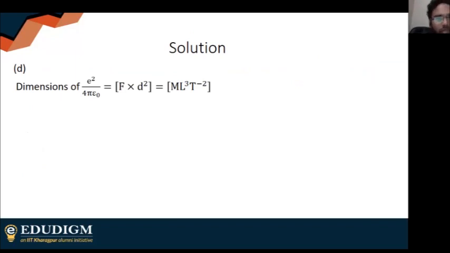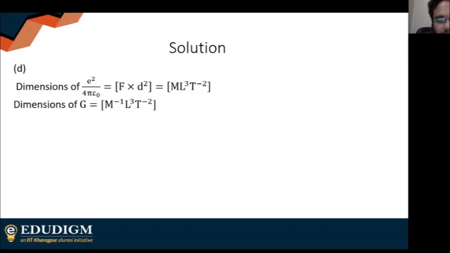So dimensions of E square by 4 pi epsilon naught. We have seen this in electrostatics. This is nothing but Coulomb's law. F is equal to 1 by 4 pi epsilon naught Q1 Q2 by D square. So taking D square to the other side, the dimensions of F into D square become M L cube T to the power -2.